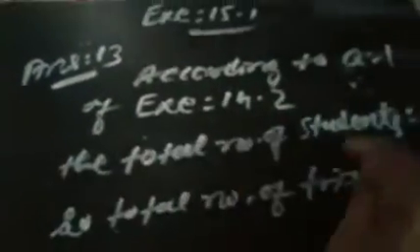So answer number 13 now we see. Exercise 15.1. According to question 1 of exercise 14.2, the total number of students is 30, that is given in the textbook. So total number of trials is equal to 30. Now we decide, let event A denote a student having blood group AB, and it is 3.